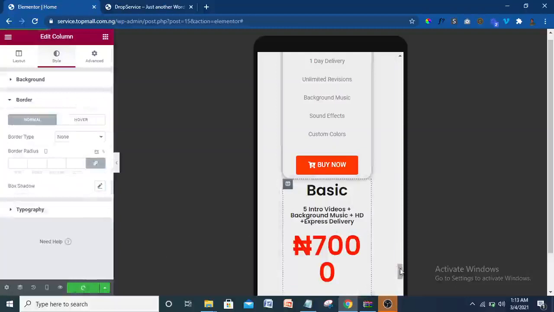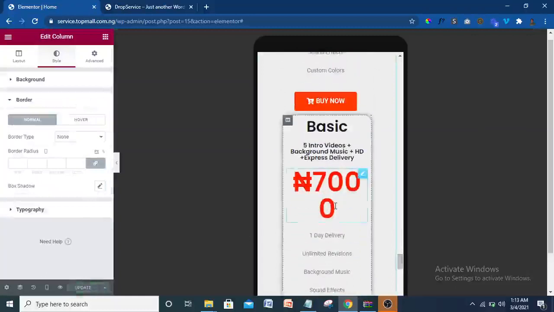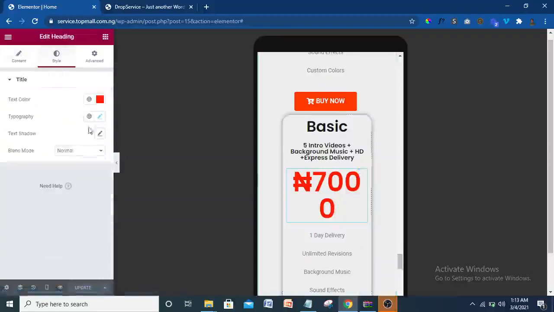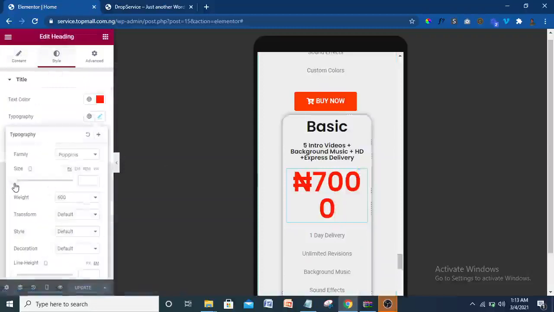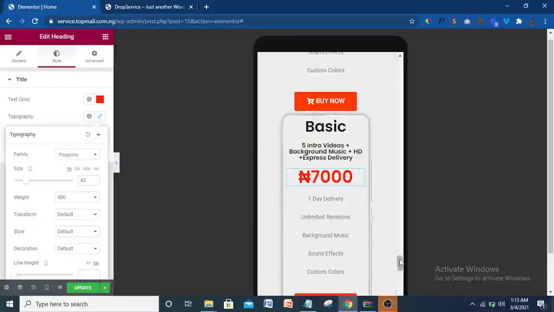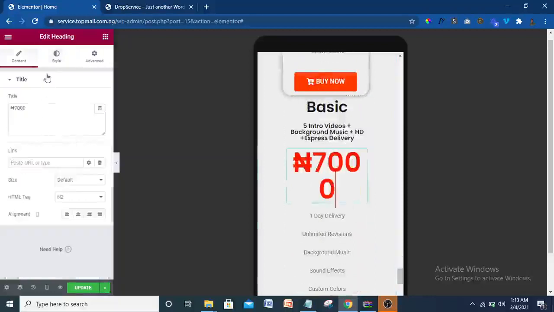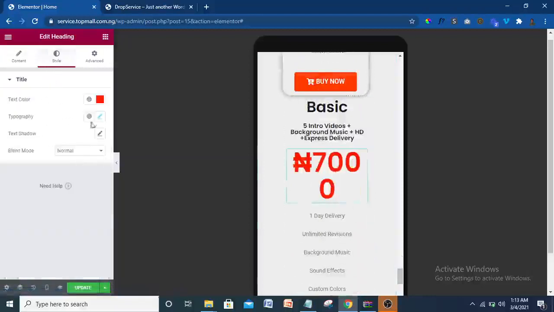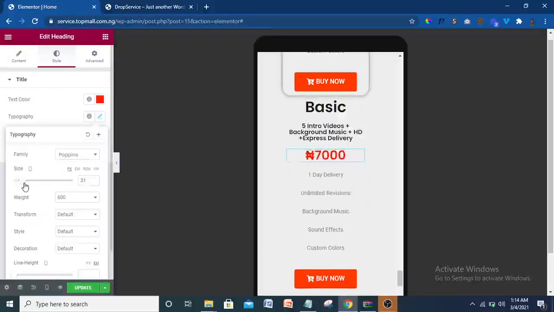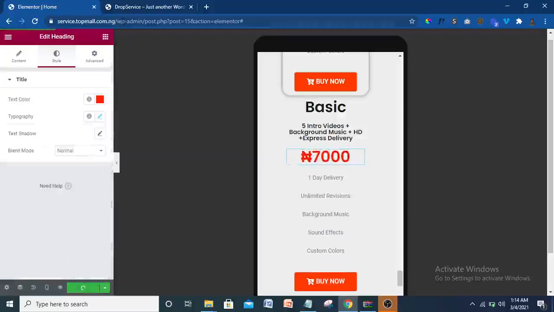I think everything is okay from my own perspective. Just change this. Let me change this amount too. So change the amount, the size. So change the size too. Okay, all right. I think you are together with me. So if you have gotten this far, you can just click this now. So you're almost done with everything, ladies and gentlemen.